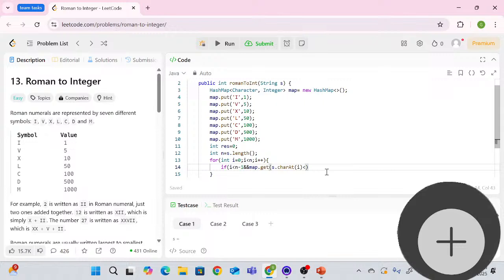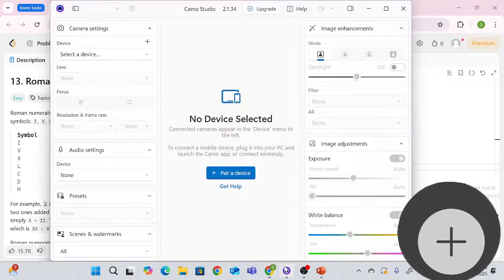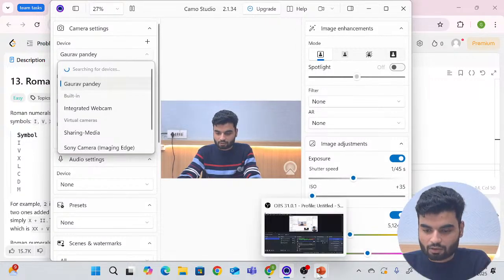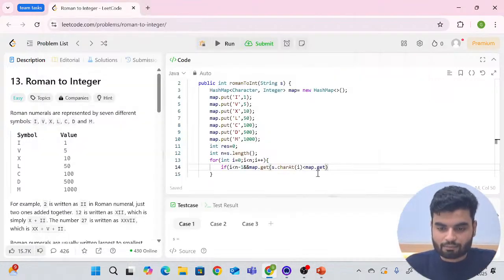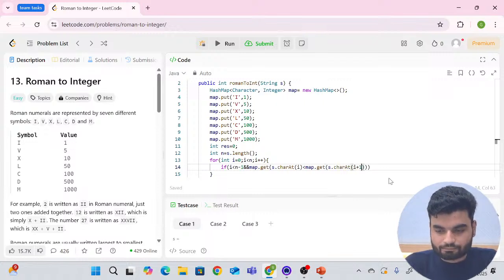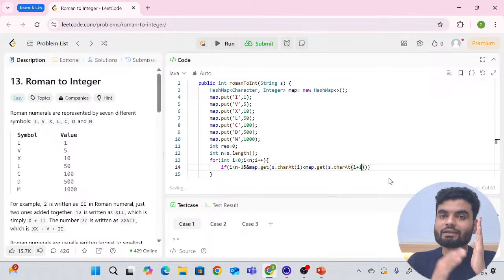So now I'll get map dot get, and as dot char add map dot get. In this we'll have as dot add char at I plus 1, which means that your left value is less than the right one.